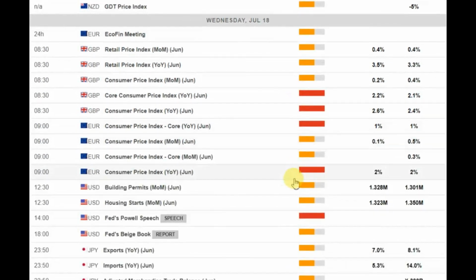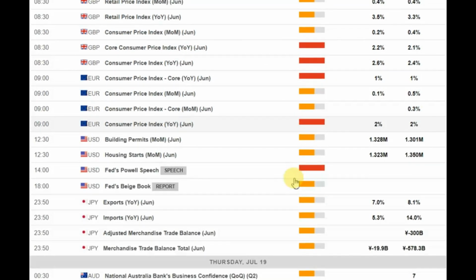On Wednesday, 18th of July, at 10 o'clock AM, Eurozone Consumer Price Index is scheduled for release by Eurostat. This figure captures changes in price of goods and services. This is a final year-on-year figure. It's expected to be 2% from previously published 1.9%. This data release impacts volatility in European equities, but also in euro currency crosses.